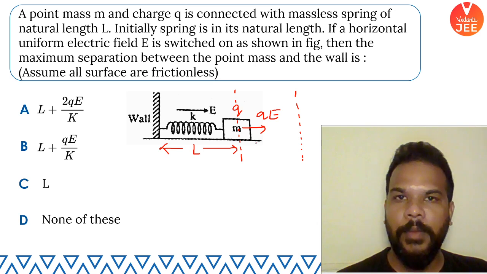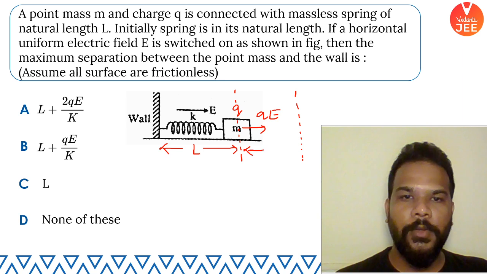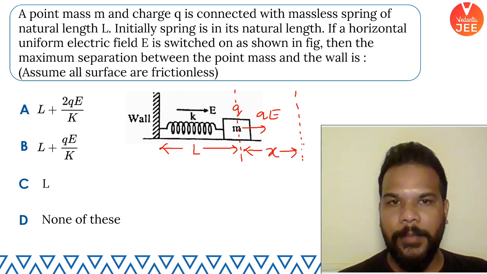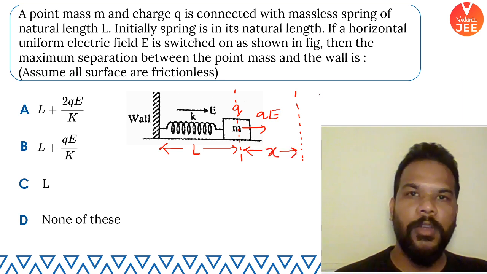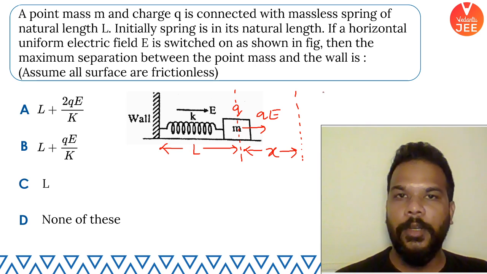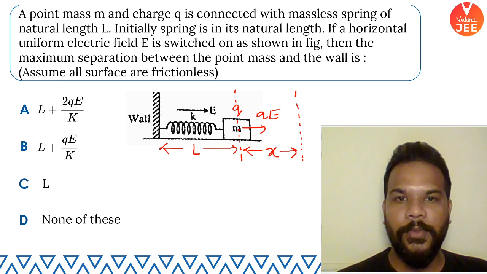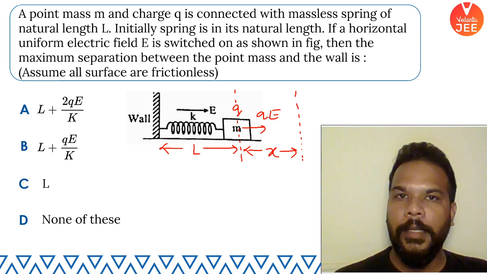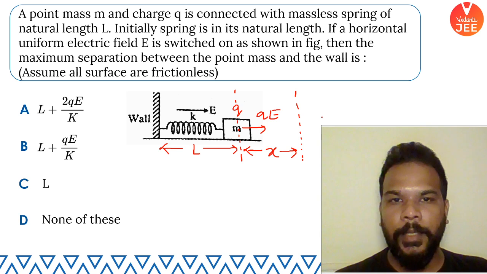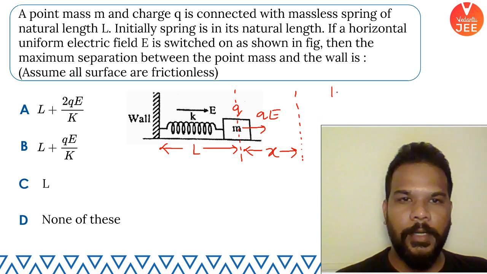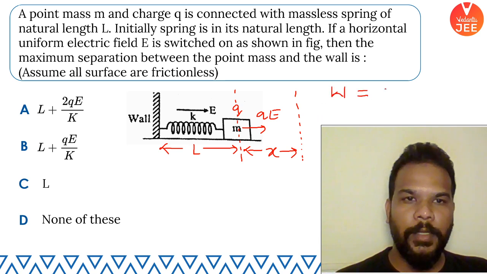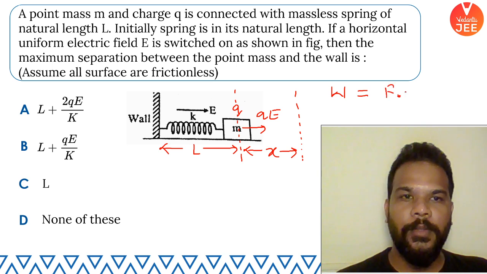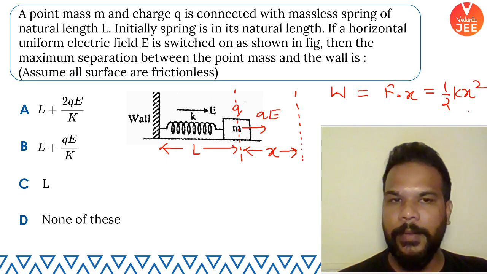The work done will be stored by the spring in the form of potential energy. So say it's going to take it further by a distance x away. So the amount of potential energy stored in the spring is basically because of the work done by the external force, and that external force is basically your electrostatic force, QE. So if I write the work done, that work done will be equal to F into x and will be stored as half kx square.